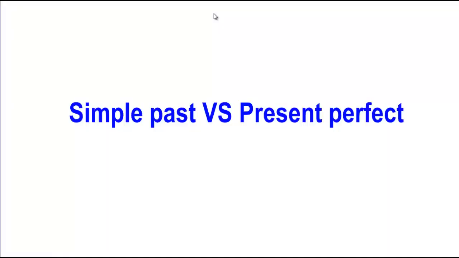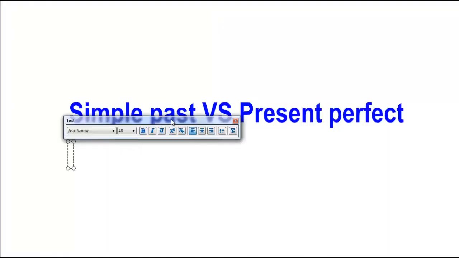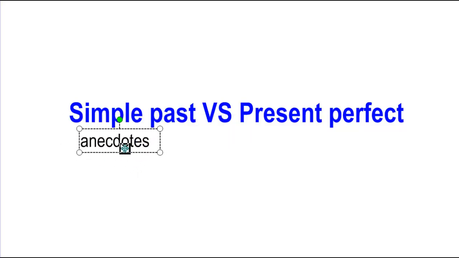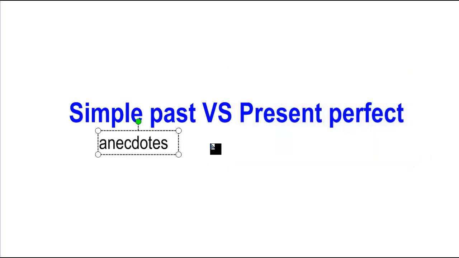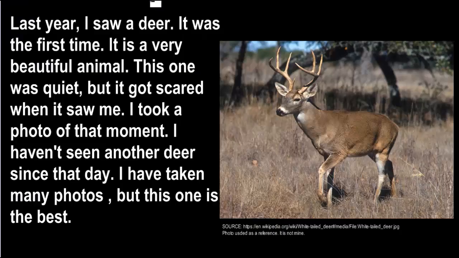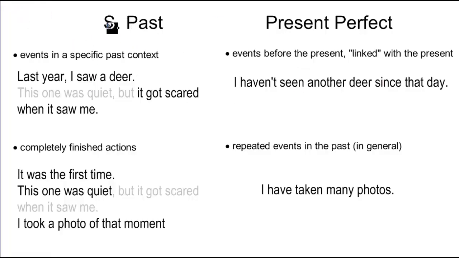Now, as we have seen before, when we use the simple past, we are talking about anecdotes. We're talking about events that happened before. But what about the present perfect? The present perfect is also about the past, but a little differently. We have here some ideas from the text. The simple past usually refers to specific events, like these ones here. For example, the simple past refers to events in a specific past context. So you need to be specific about that moment.